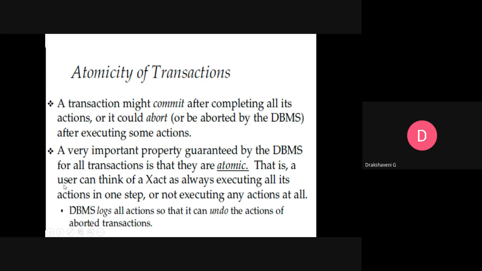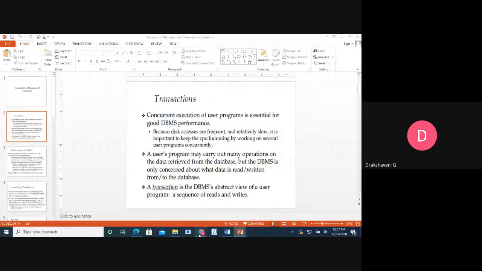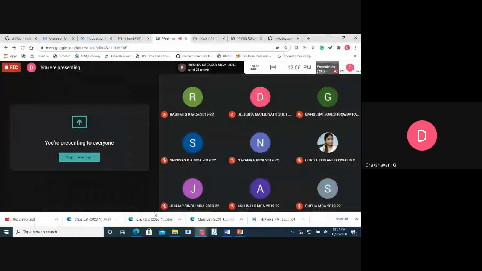That is, a user can think of an Xact as always executing all its actions in one step, or not executing any actions at all. What do we mean by atomicity? Suppose you were being asked whether to execute or not.